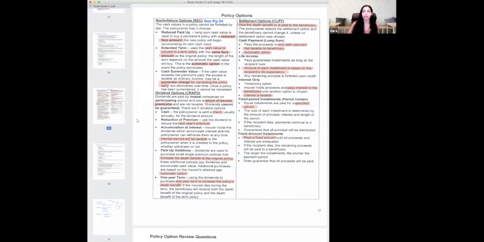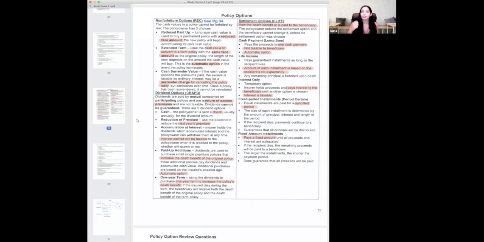Same thing, if a client is paying their premiums and all of a sudden they pay more than what they're supposed to, that money belongs to them. So the company is going to give it back to them, no tax, no anything like that. Now, can I guarantee dividends? No. Can I guarantee that when you go to the grocery store, you're going to overpay for your groceries? No. You can't guarantee that someone's going to overpay. So dividends are not guaranteed. And who are we going to pay it to?